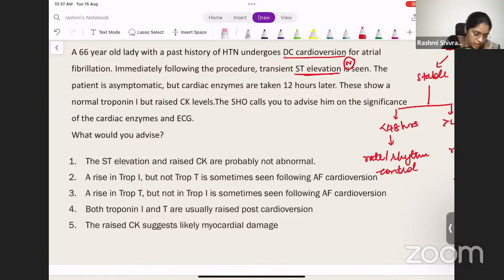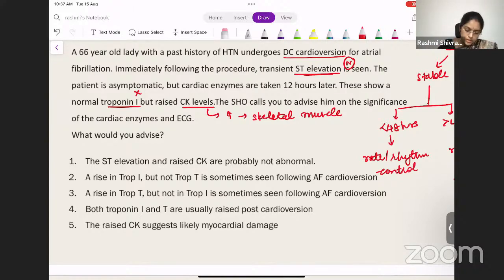But what about the troponin I levels and the CK levels? The CK levels will tend to rise because there is some amount of skeletal muscle damage as well. When you cardiovert the patient, there might be some minimal skeletal muscle damage occurring. So the patient can have raised CK levels, but there is no myocardial damage as such. So the troponin levels are not necessarily elevated. So there is an ST segment elevation and the CK levels may be raised, but the troponin will be normal.